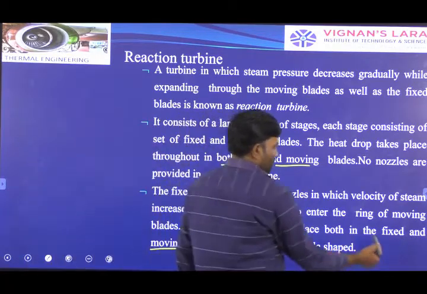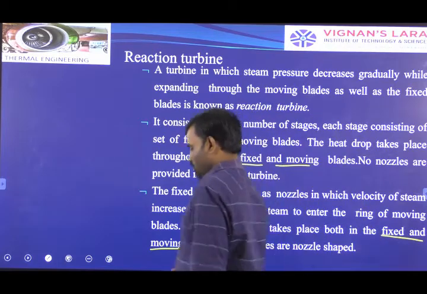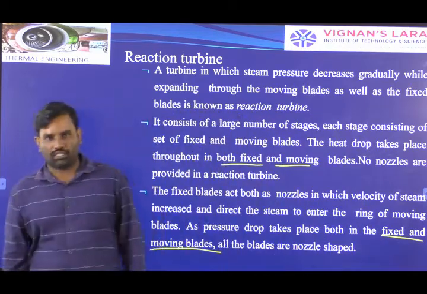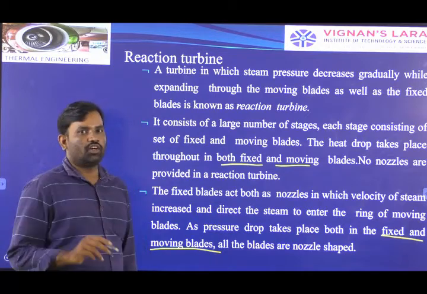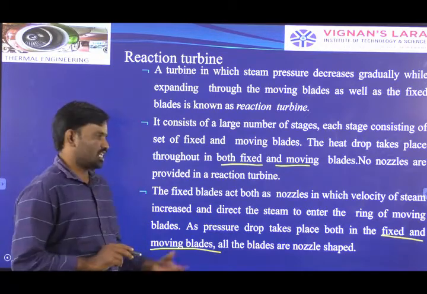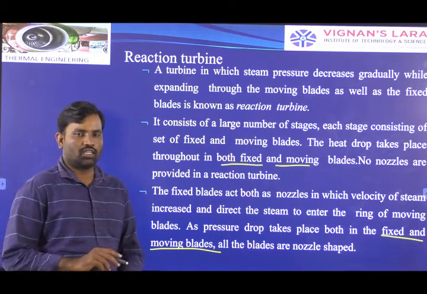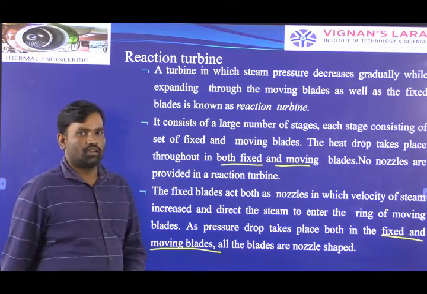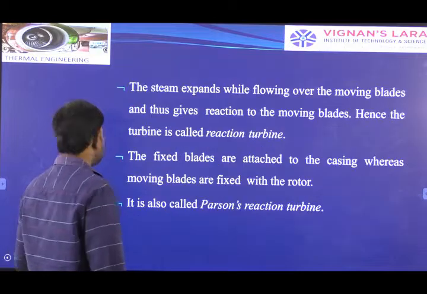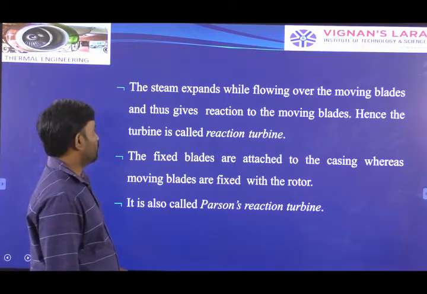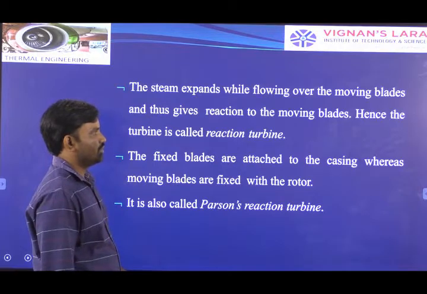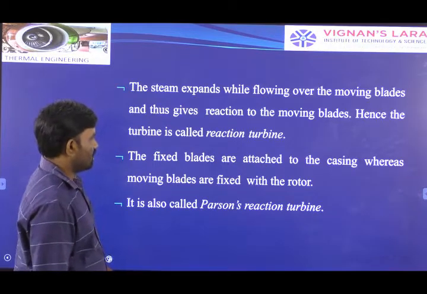That is the main difference between the reaction turbine and impulse turbine. Pressure drop occurs in case of impulse turbine only in the nozzles. In case of reaction turbine, the pressure drop occurs in the fixed blades as well as moving blades. The steam expands while flowing over the moving blades, thus giving the reaction to the moving blades. Hence, the turbine is called reaction turbine.